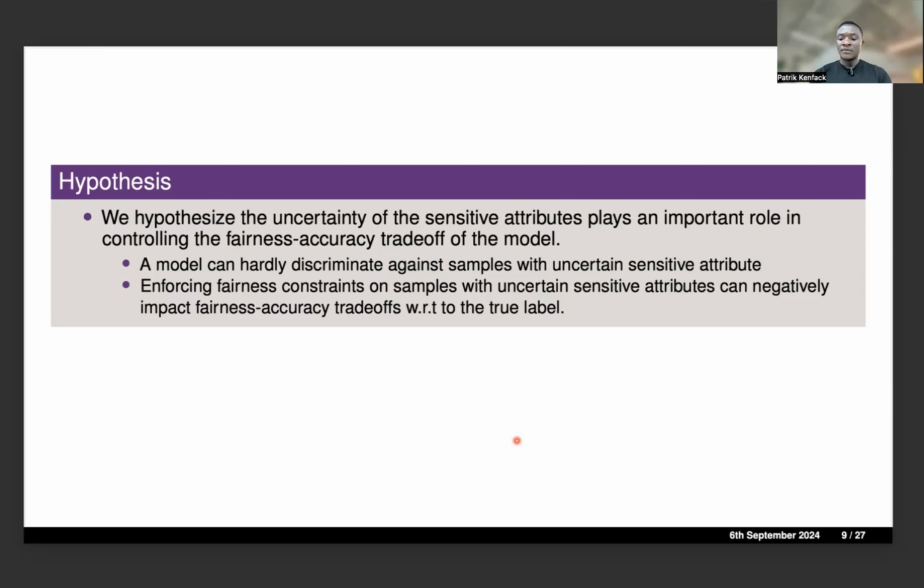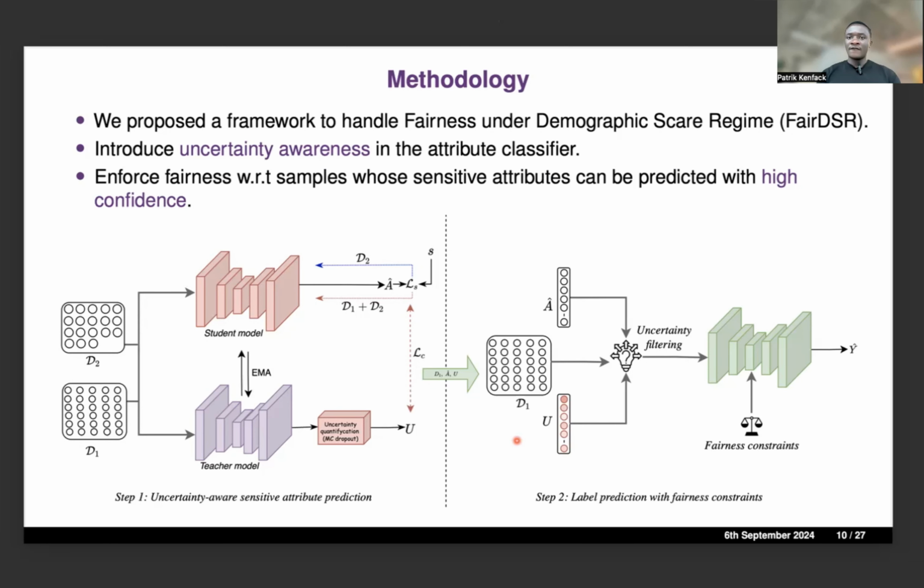using the true labels. So for that, we propose a framework to handle fairness under the demographic scarce regime, which we call Fair DSR. Our method basically introduces uncertainty awareness in the attribute classifier. We have a two-stage framework where in the first step, we train the attribute classifier with uncertainty awareness, where we also predict, quantify, and minimize the uncertainty of the samples during the training.